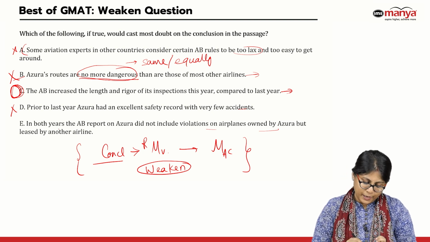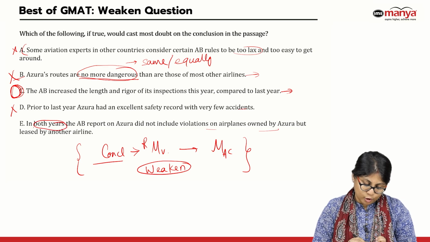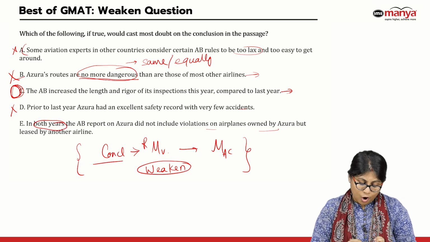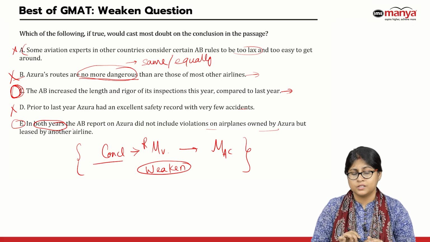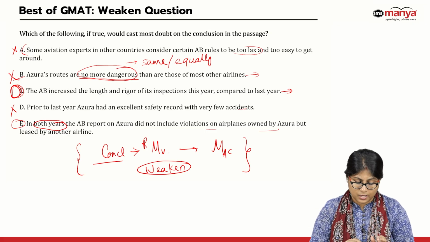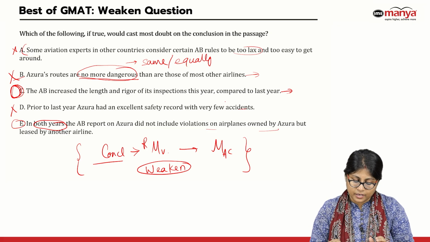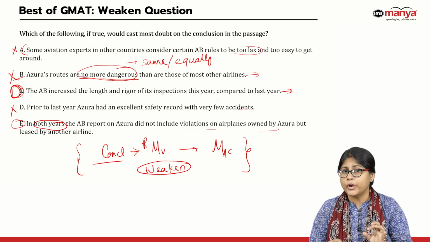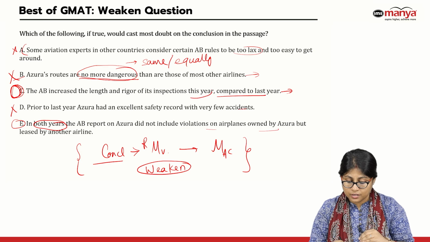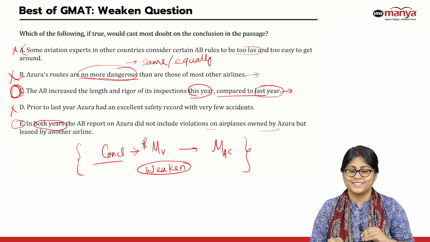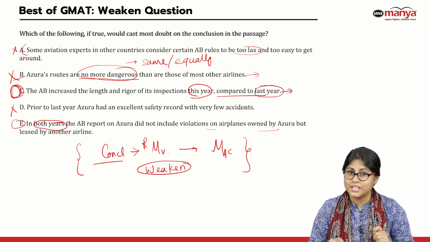Plus, if you look at options E and C now, option E highlights a similarity in both years, this year versus last year. C, on the other hand, gives you a point of distinction with this year compared to last year. So what does C do?